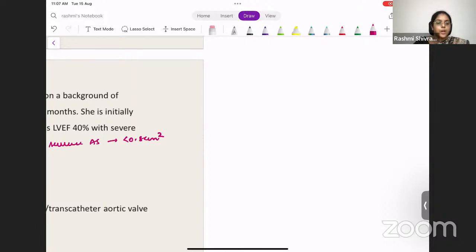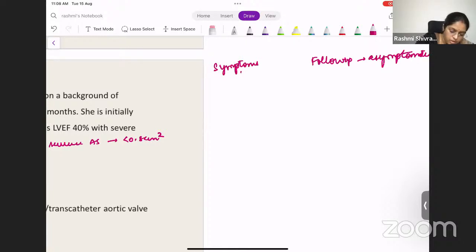Okay. How do you manage a patient with severe aortic stenosis? You need to see if the patient is symptomatic. If the patient is asymptomatic, then you will follow up the patient. Follow up if asymptomatic, isn't it? If the patient is having symptoms, then what do you do? Symptoms are there. So when do you take up the patient for surgery?